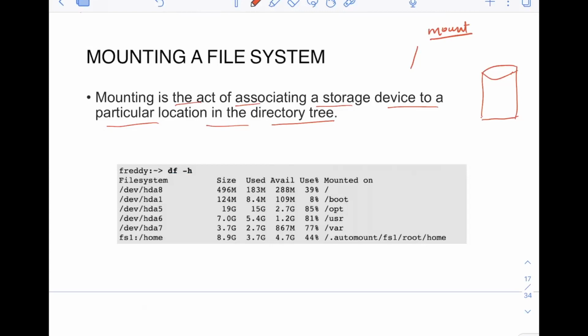So why do we need to mount this file system? The reason is, let's say I want to store some file on this disk. How do I reference that? Of course, I need some path, and for this path, I need to first mount this on some path.